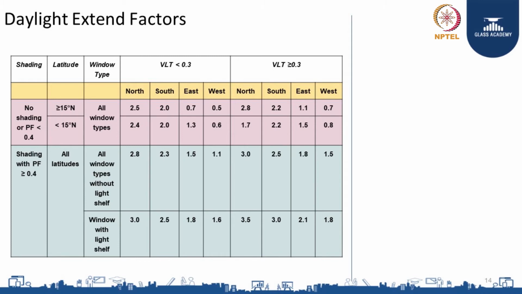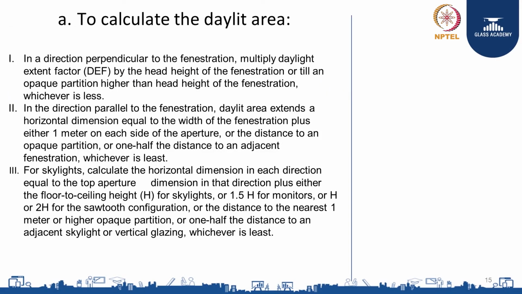Window types without light shelves have one set of values given, and windows with light shelves have different values. So based on the location of the building, its latitude, the projection factor on the windows, and the window types, whether they have light shelves or no light shelves, we can find out the daylight extent factor for different glass VLTs. Now what do we do with this factor? Let us see how we calculate the daylight area using this factor.